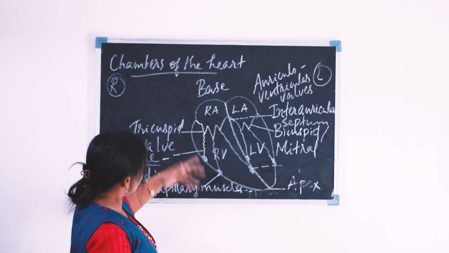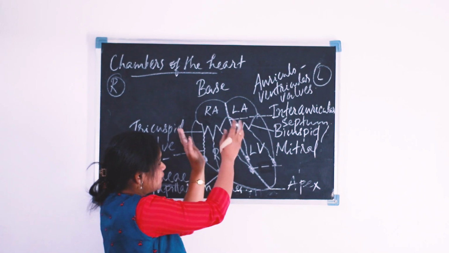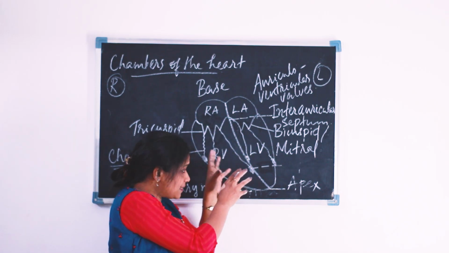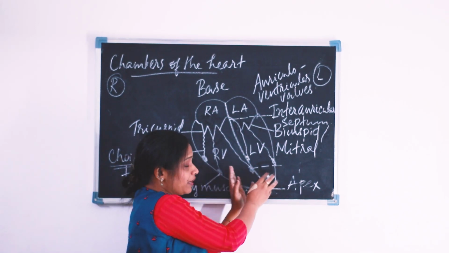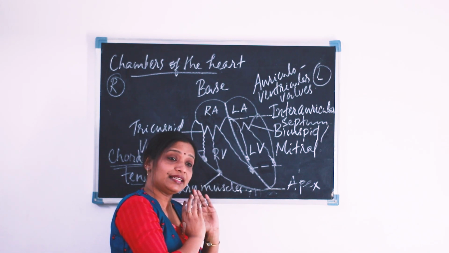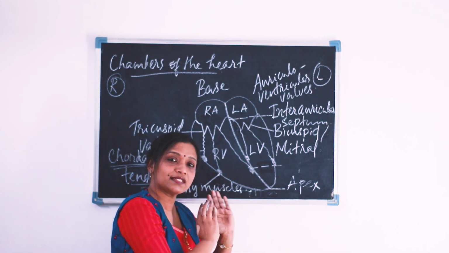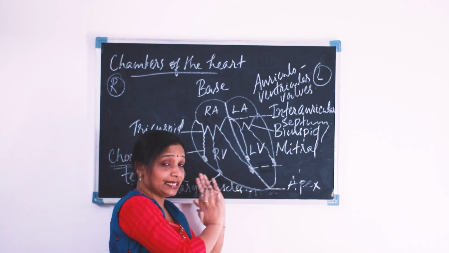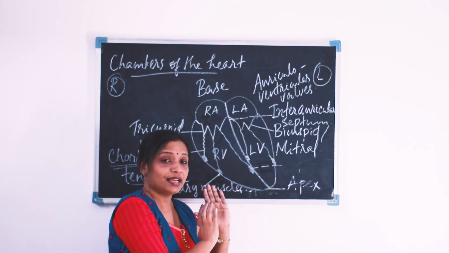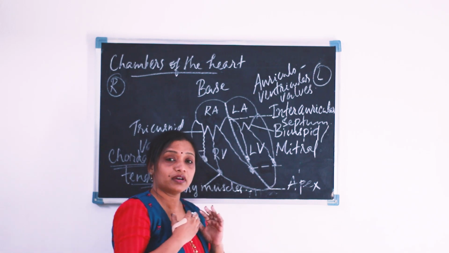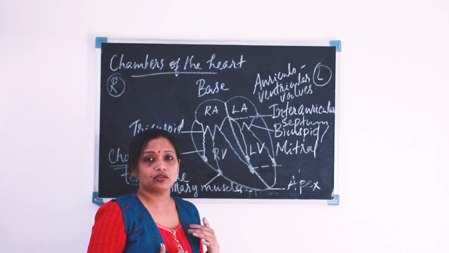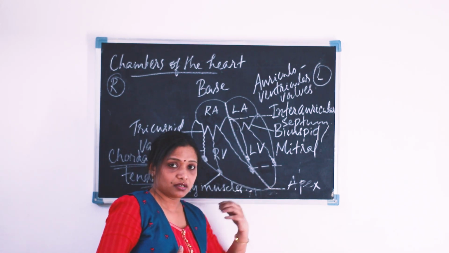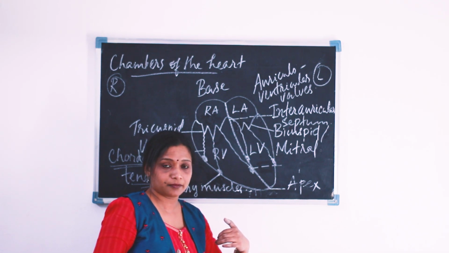And now one more thing is that our heart is located in our thoracic cavity, but the apex of the heart is slightly tilted towards the left side of the body. The apex goes towards the left side of the body.